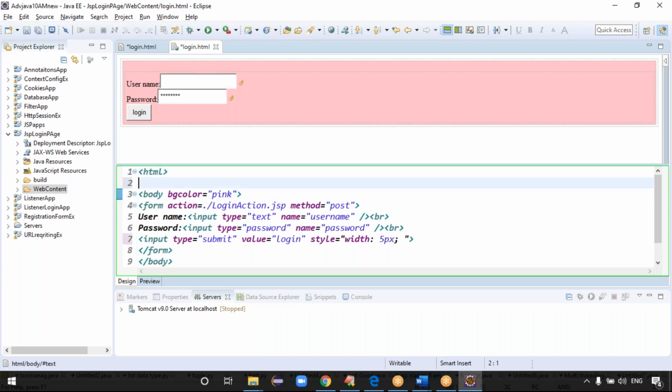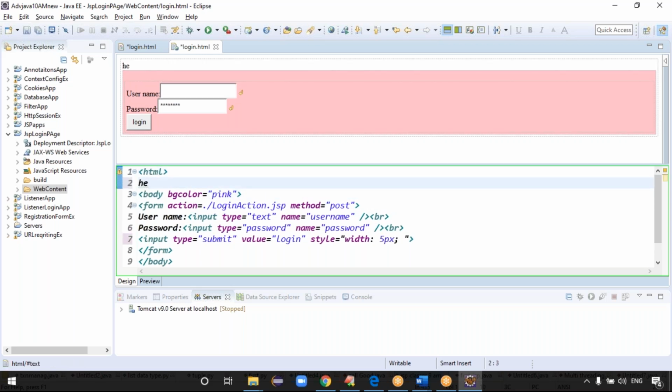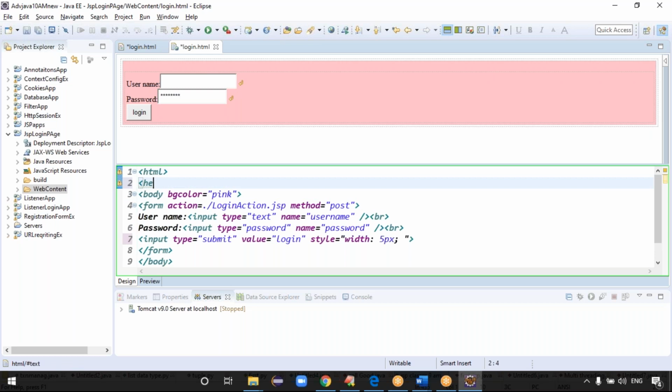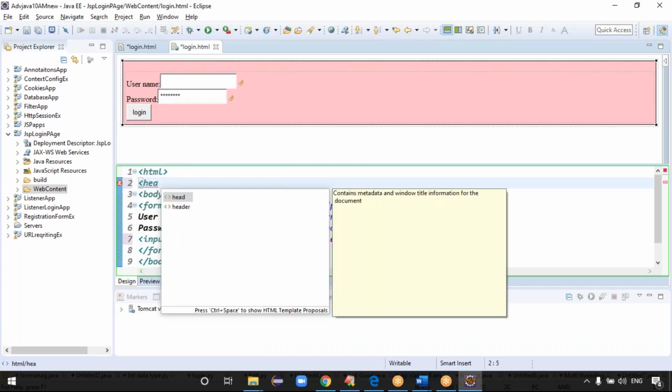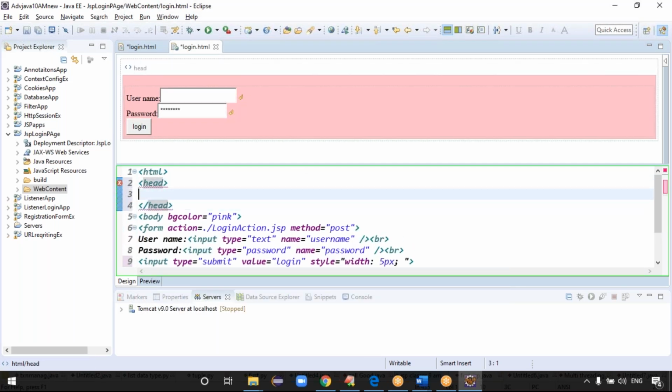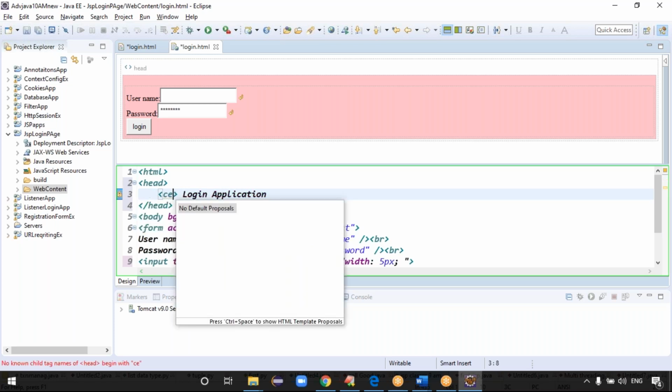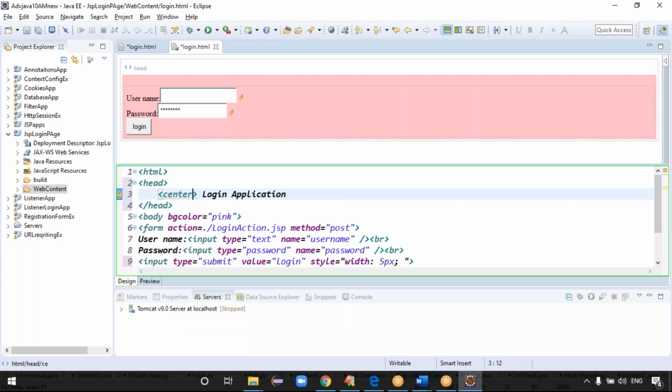Let me take the body head section. Guys, head section, let me add. I'm just showing how to do this. This is a login application. If you want, you can make it centered. Center opening and center closing here.